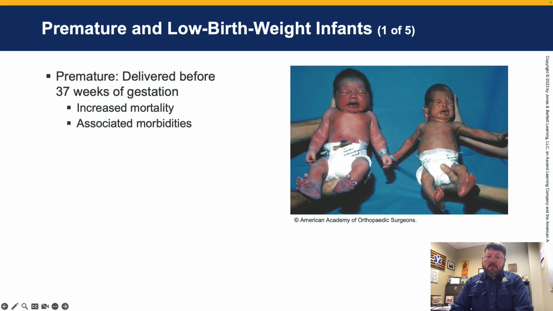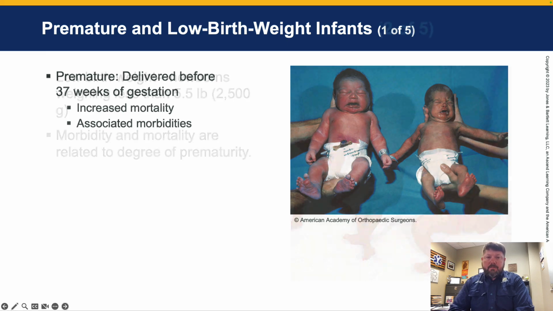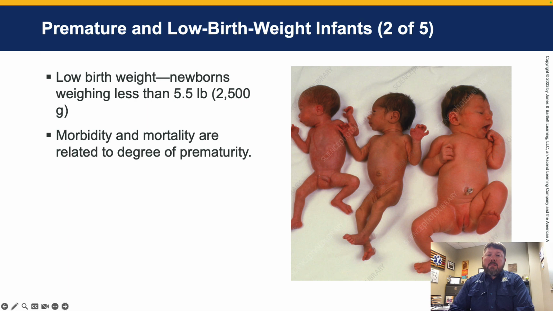Morbidities associated with prematurity include respiratory distress syndrome, apnea, hypothermia, sepsis, and central nervous system compromise. The most common etiology of low birth weight, which are newborns weighing less than 5.5 pounds or 2,500 grams, is prematurity.